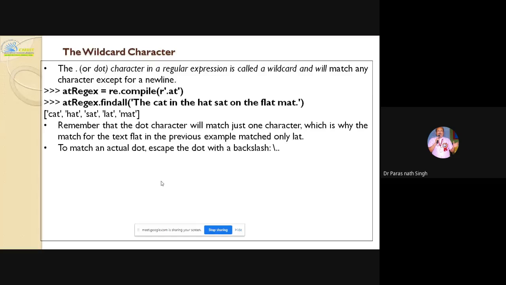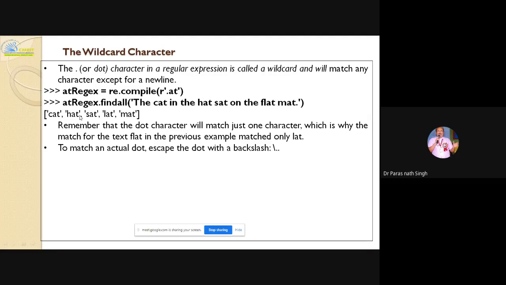For that, the dot character in a regular expression is called a wildcard and will match any character except for a new line. So dot is good, matching any character except for a new line. The cat in the hat sat on the flat mat. So "at" is everywhere, no?